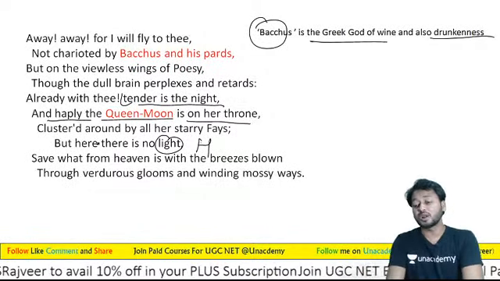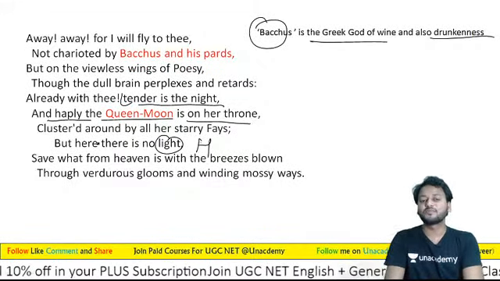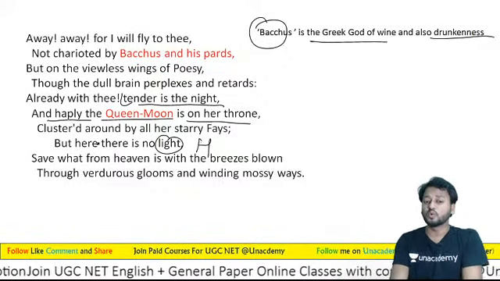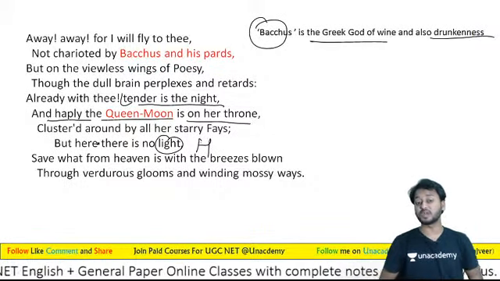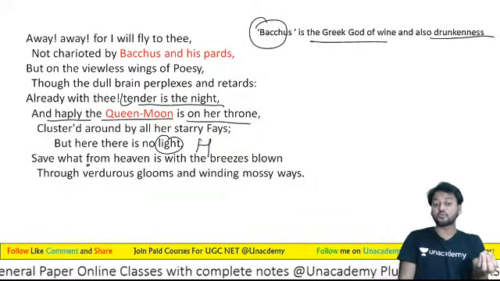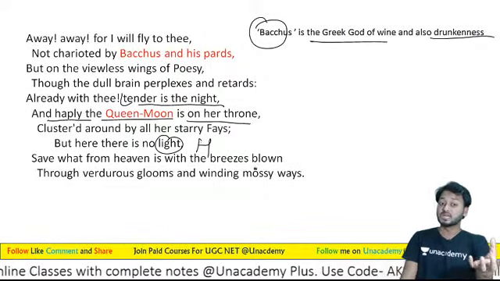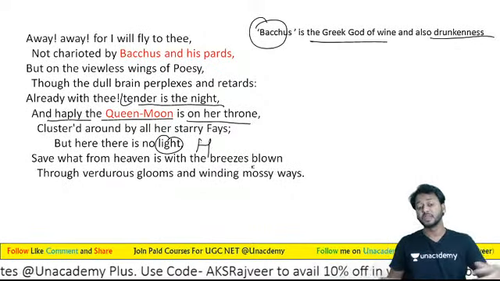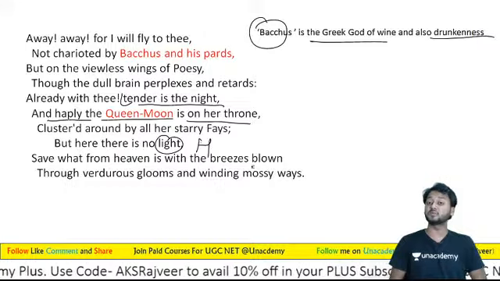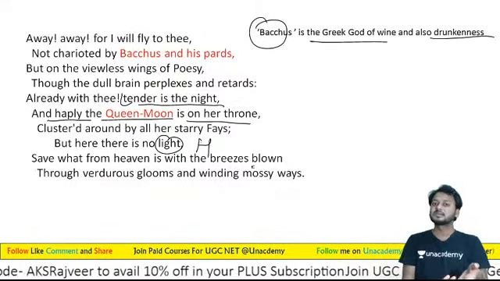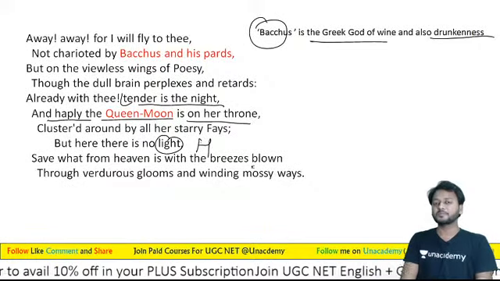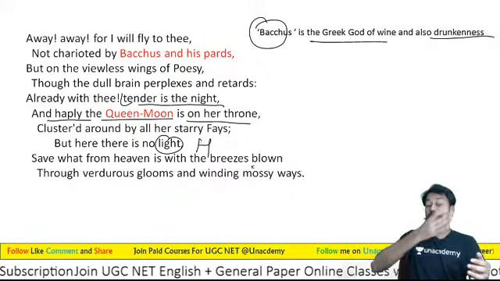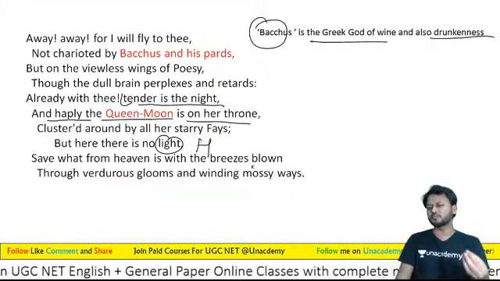But here there is no light, "save what from heaven is with the breezes blown through verdurous glooms and winding mossy ways." Yes, he is feeling what from heaven is with the breezes blown. Yes, these are the breezes that are blowing from one side to the other, through verdurous glooms and winding mossy ways. From this unexpected gloom, the wind is blowing with mossy waves, you can say. So that is a really beautiful description.